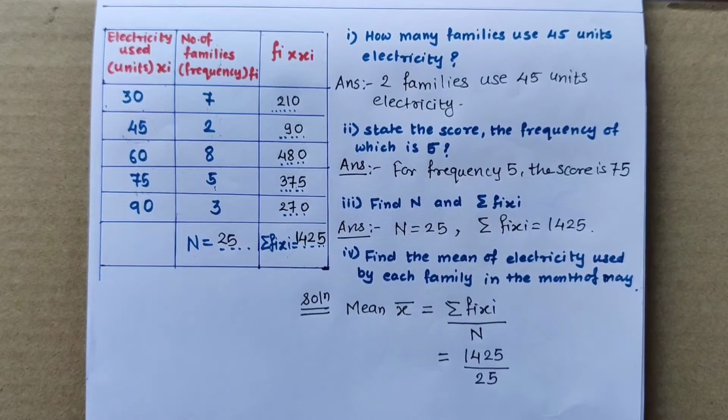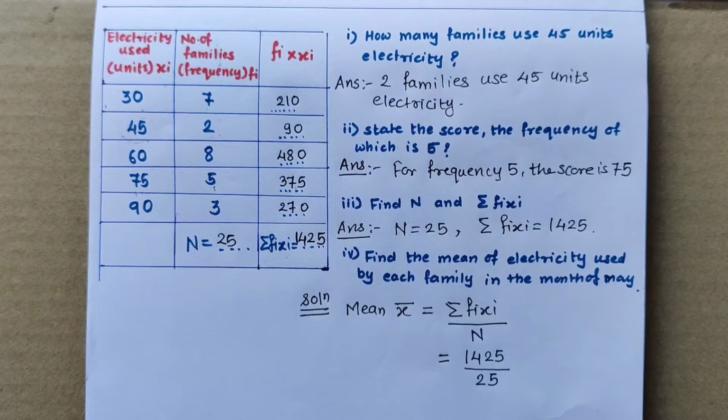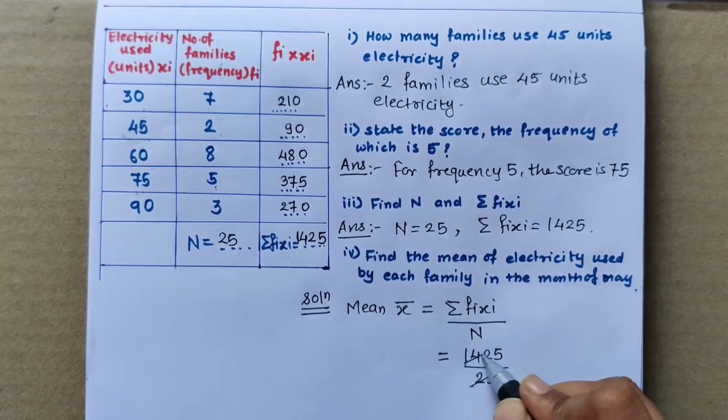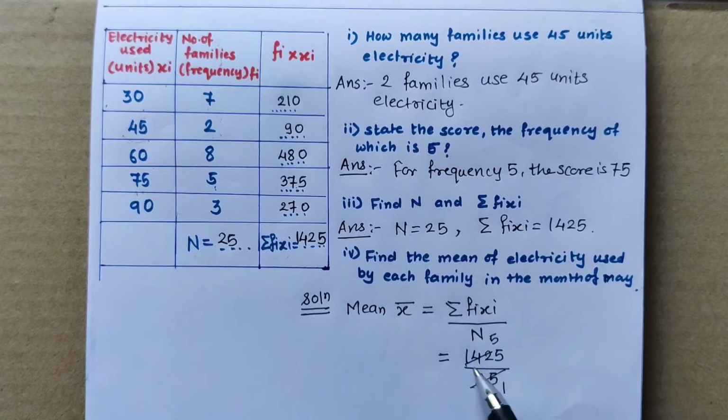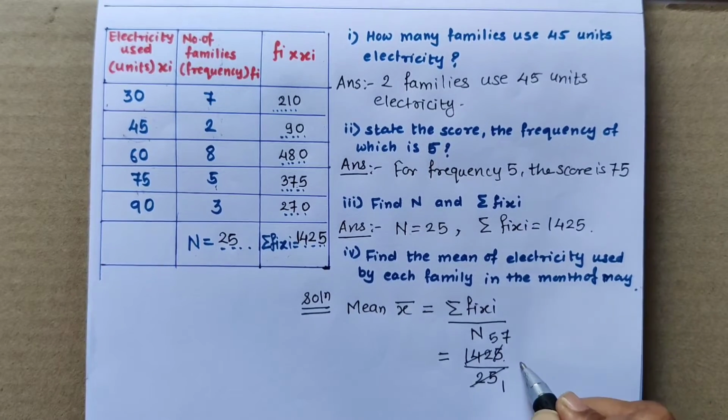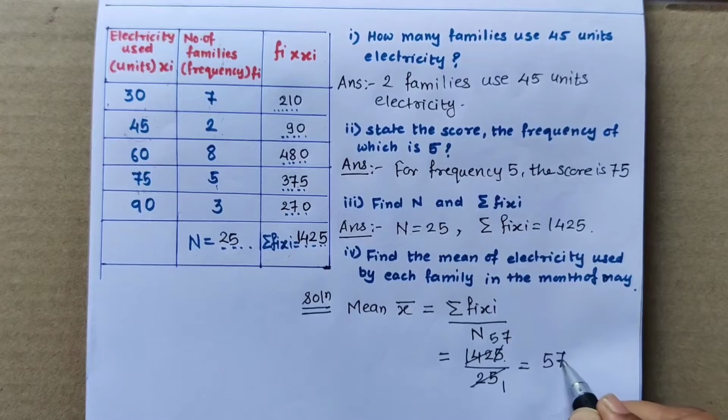Now those who can't do it orally, they have to do the division. 1425 divided by 25. Those who have by-hearted all the tables, the table of 25, can do it orally also. So let us see. 25 ones are 25. 25 fives are 125. So 142 minus 125, we will be getting 17, correct? And 17 and this 5 is 175. So 25 sevens are 175. So we are getting the answer 57.